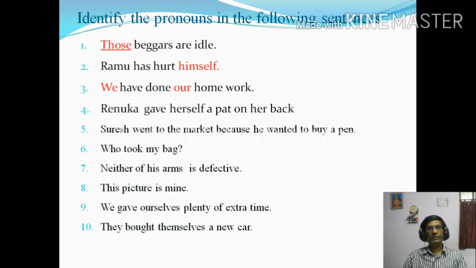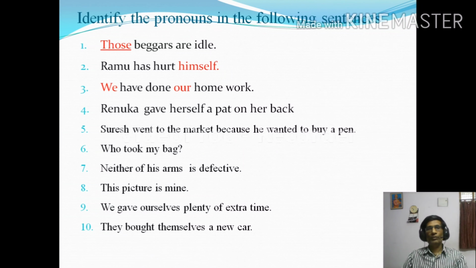Fourth sentence, "Renuka gave herself a pat on her back." Try to understand the sentence and find out the pronouns. Do the exercise, write all the sentences in your notebook and try to answer them. I'll read out all the sentences one by one.